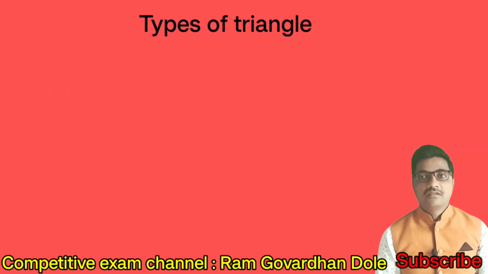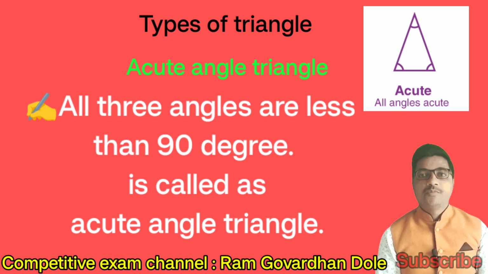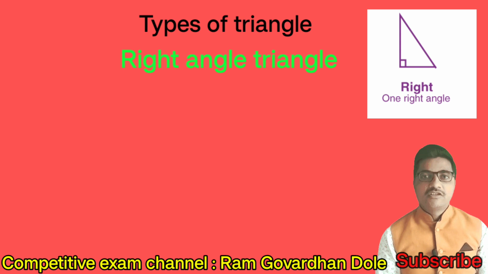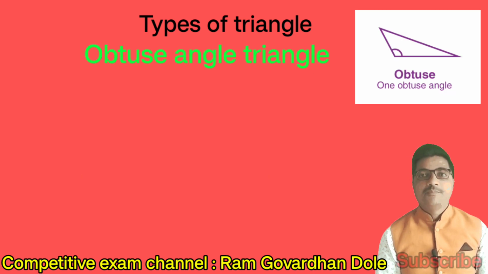Types of triangle. First, acute angle triangle. All three angles less than 90 degrees is called an acute angle triangle. See this figure. Right angle triangle. In a right triangle, one of the angles is equal to 90 degrees, or a right angle. It's called a right angle triangle.